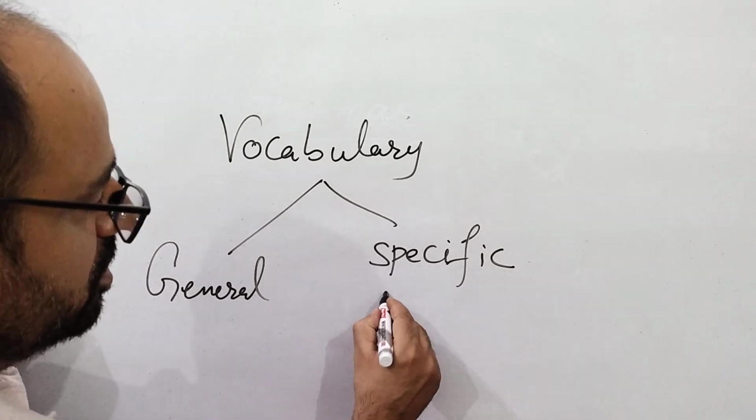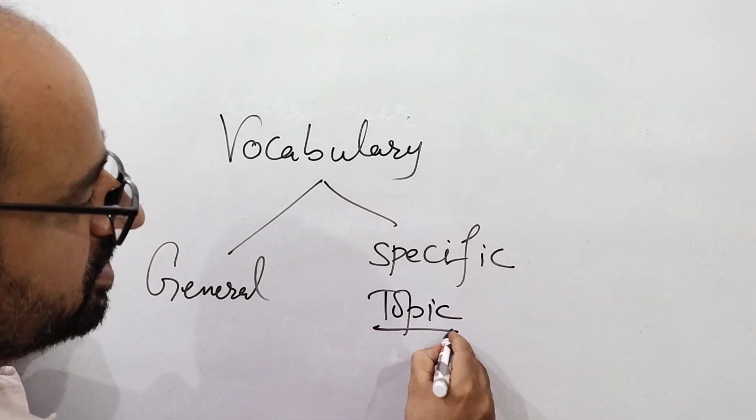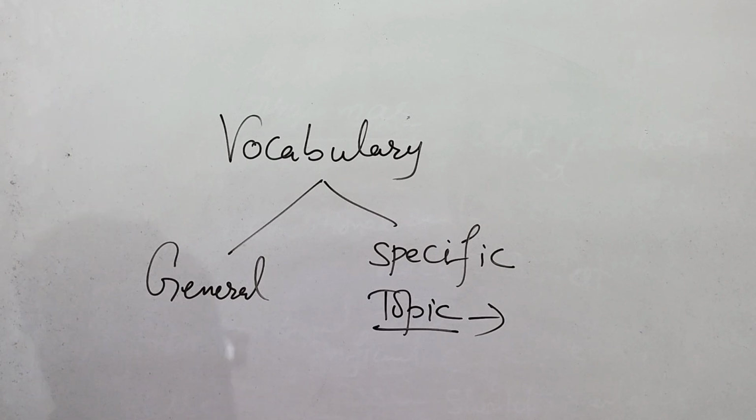Then specific topic vocabulary: whatever the topic is, according to that you should use words. Suppose your topic is based upon business, the banking sector or economics. So words like capital, investment, interest rates, these are the topic specific words. If the task is related to capital punishment, then crime, offenders, punishments, imprisonment, life imprisonment, juvenile delinquency, these are the words that you need to use in topic specific vocabulary.